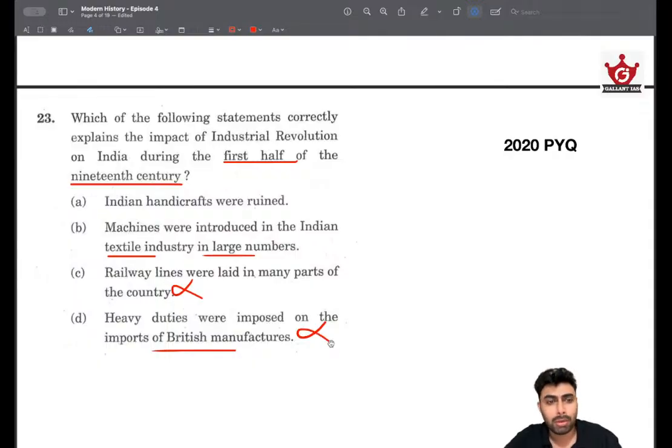This is absolutely a wrong thing. This is not at all in their interest to do that. So we could successfully eliminate all three and arrive at the answer. And this is how you should be approaching questions like this.